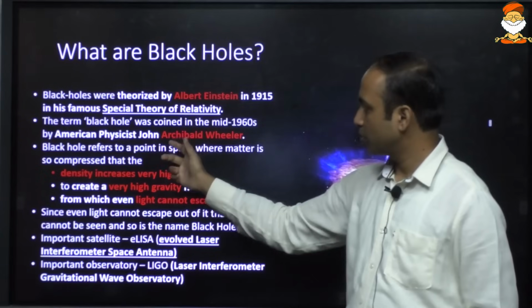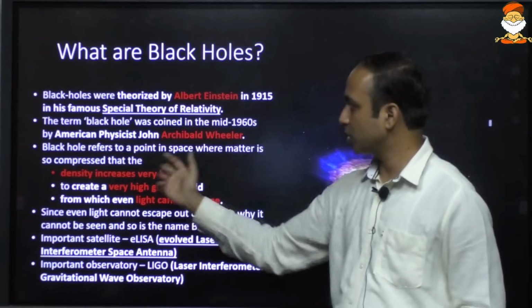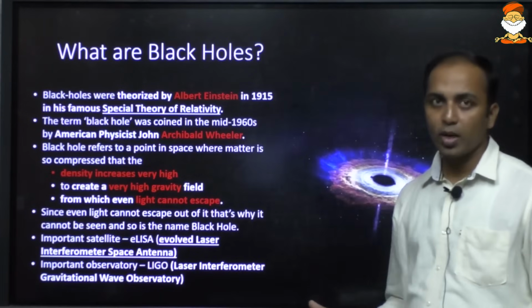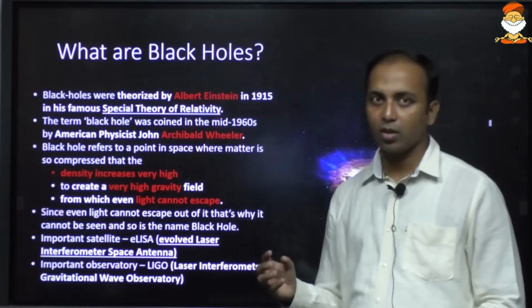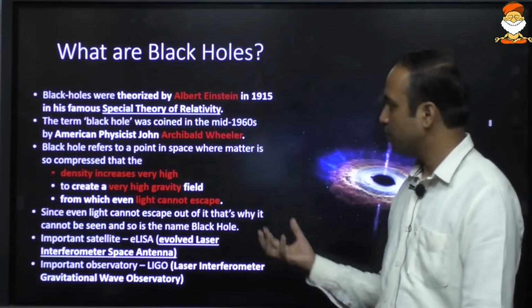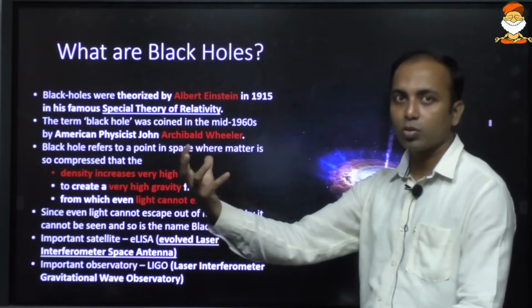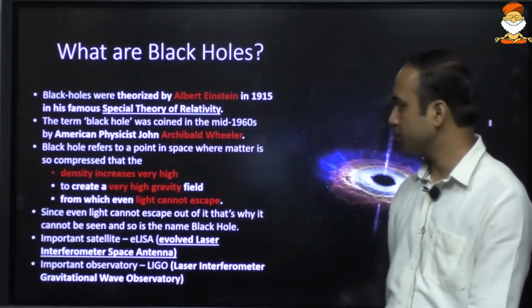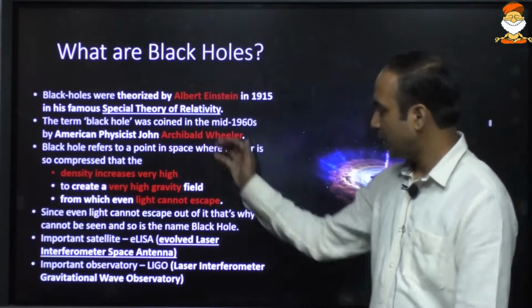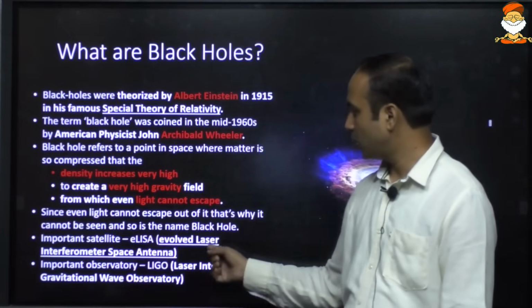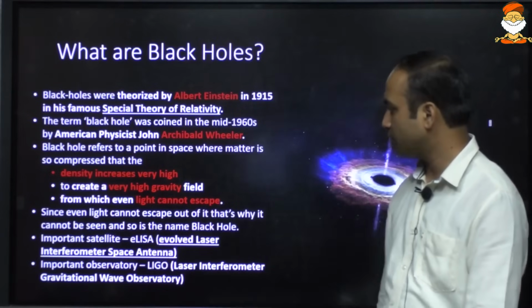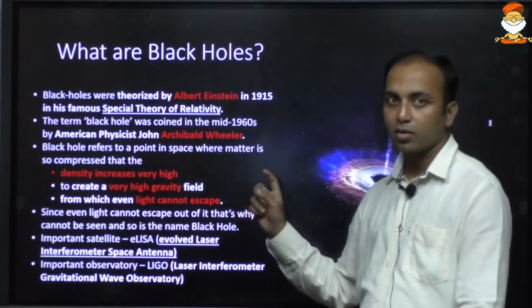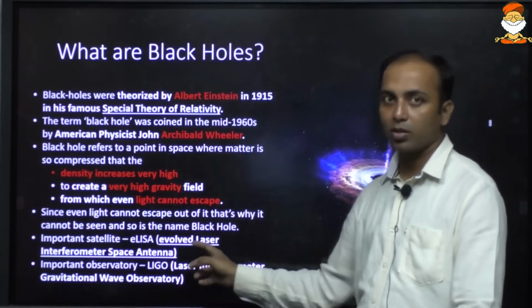Okay, so a black hole is one which has relatively very high density and very high gravity. Gravity is so high that even light cannot escape. So you cannot see that object. For that purpose it is termed black. For better understanding of the black hole, there is LISA, that is the Laser Interferometer Space Antenna. UPSC has asked repeated questions on it.